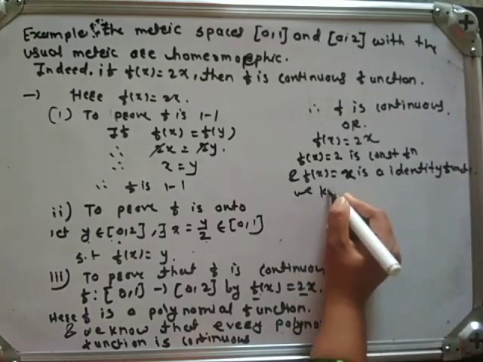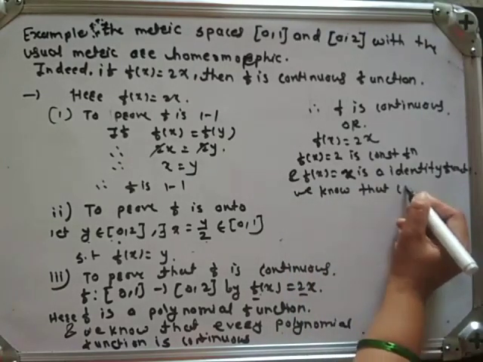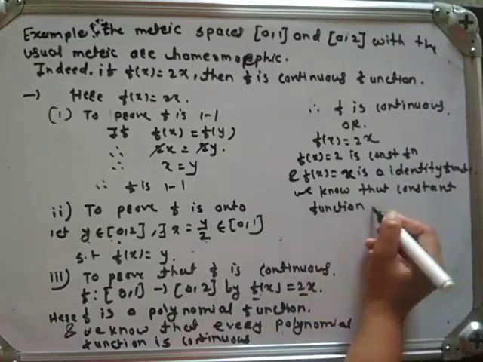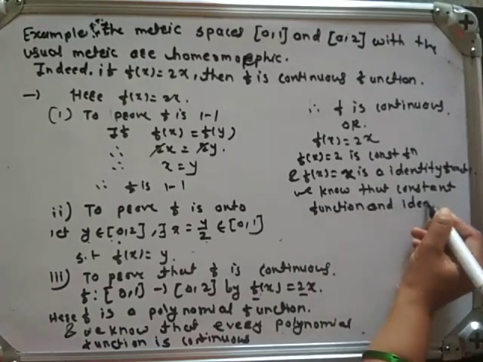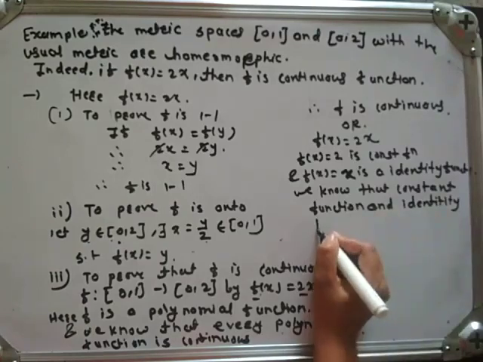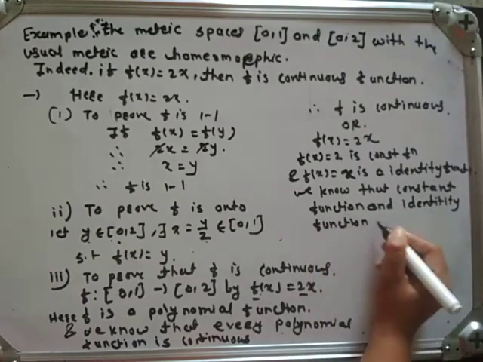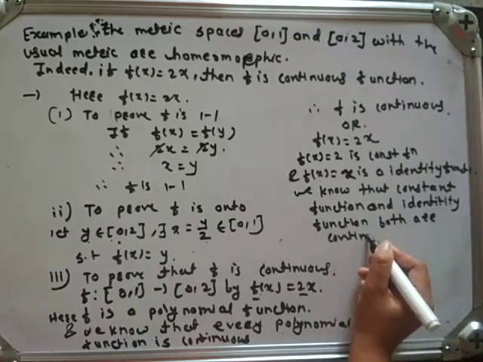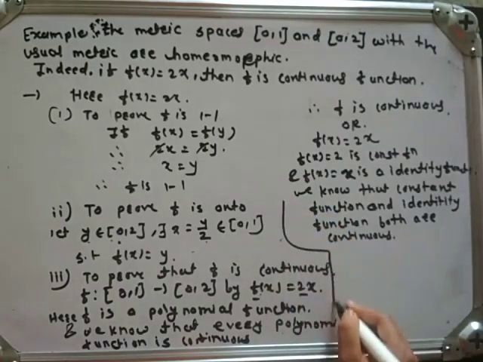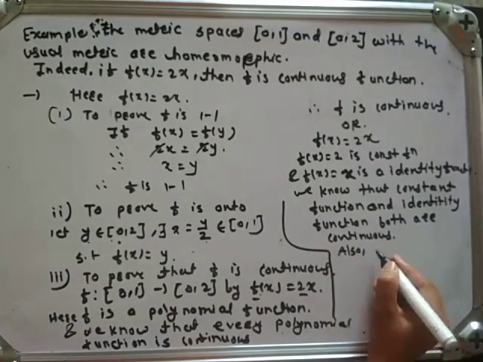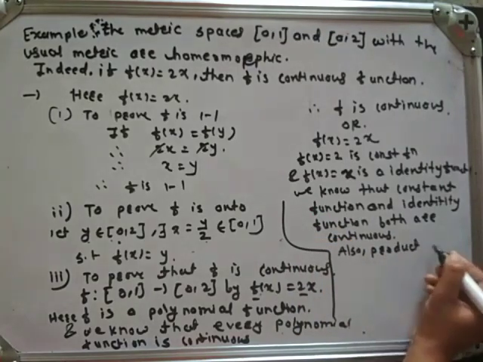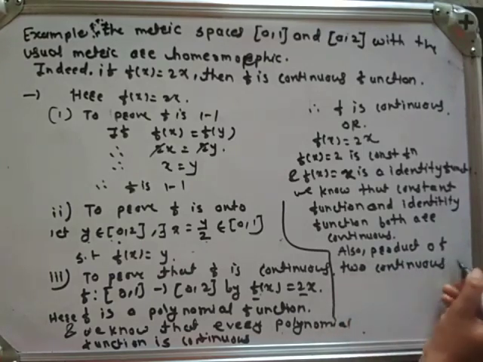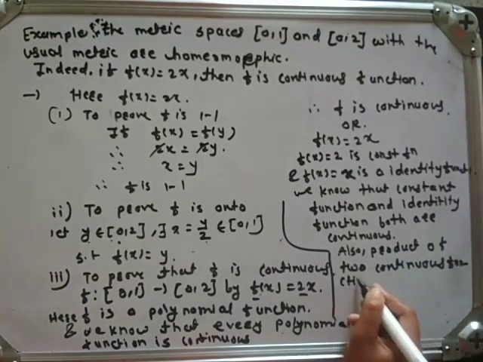We know that constant function and identity function both are continuous, and also we know that the product of two continuous functions is continuous.